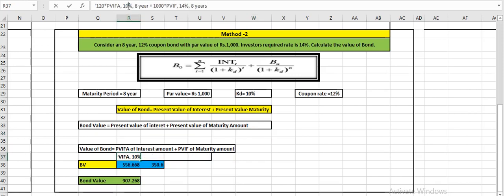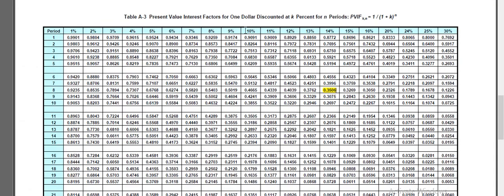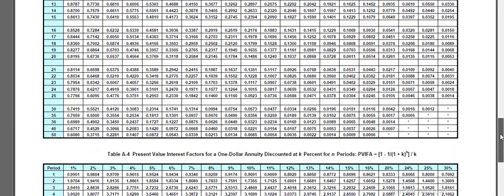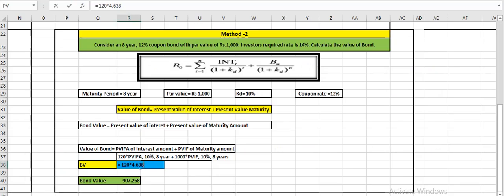Instead of PVIFA of 14%, now we will take 10%, and for lump sum instead of 14% we will take 10%. So we also change the factor amount. The 10% and 8 years combination for annuity is 5.3349. This is our annuity factor.